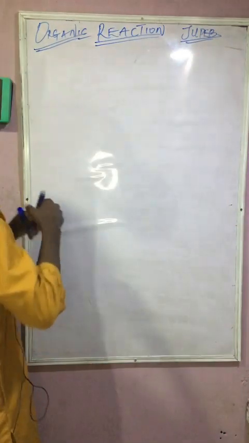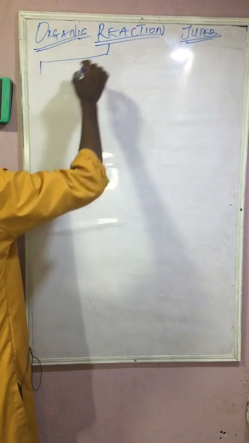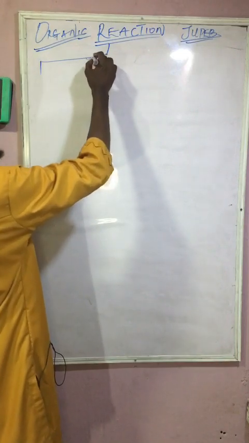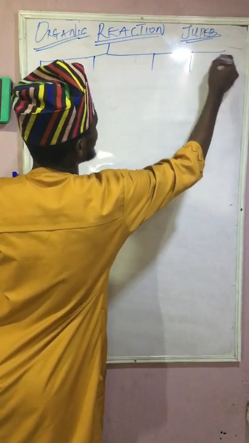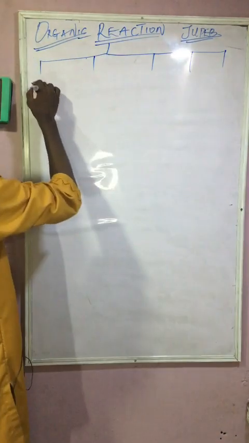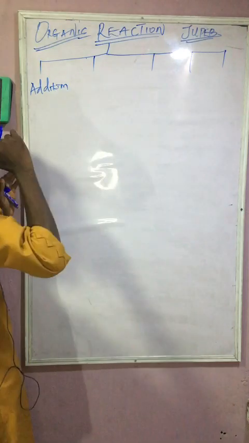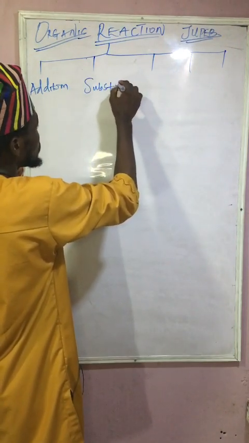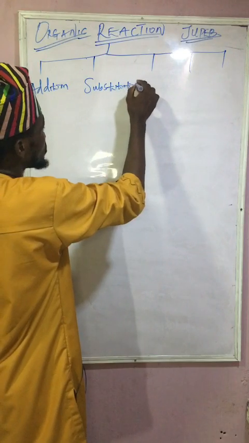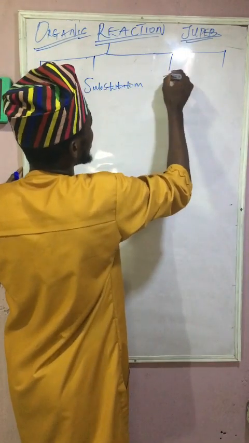Now, if we are to take a look at what is organic reaction based on JUPEB syllabus, we'll be looking at some types. The first one we're going to take a look at is addition reaction. The second one is substitution. We as well have elimination.